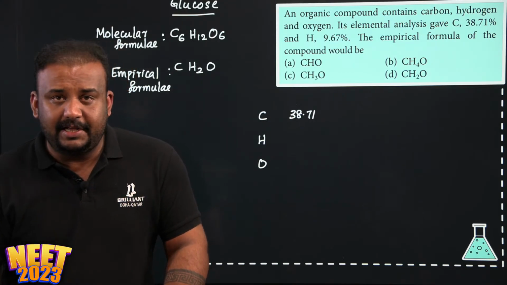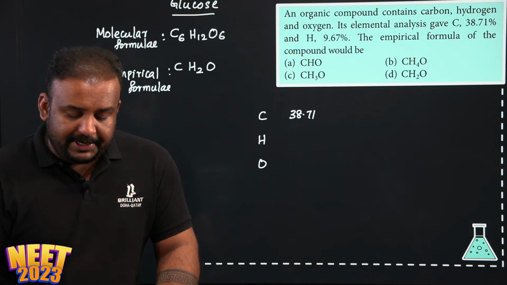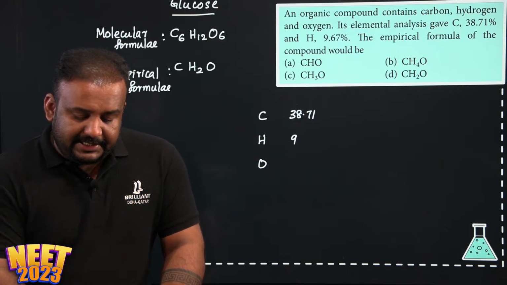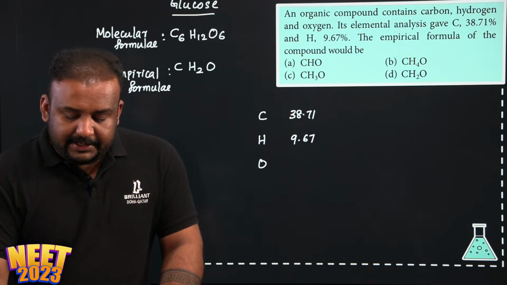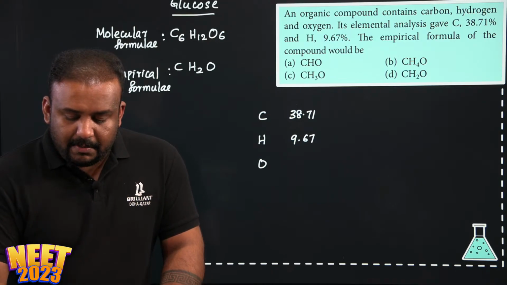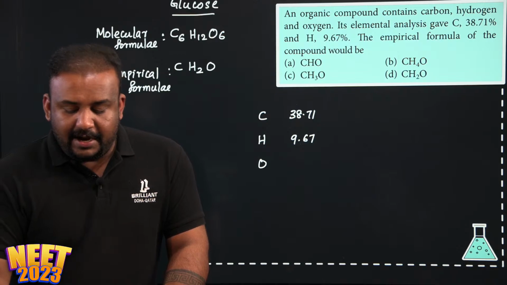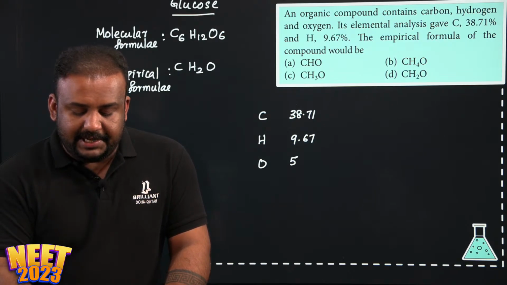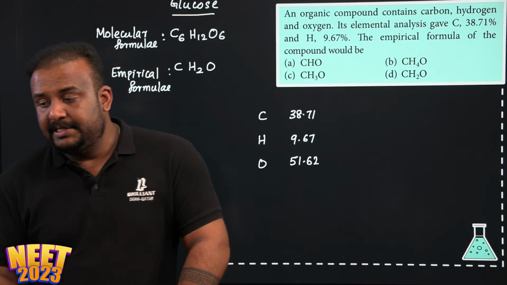So let me express that in grams. In 100 gram, 38.71. Hydrogen is given as 9.67. So 9.67 plus 38.71, that minus 100 will be the amount of oxygen present. So it will be 51.62.